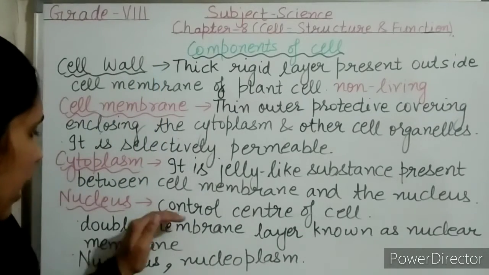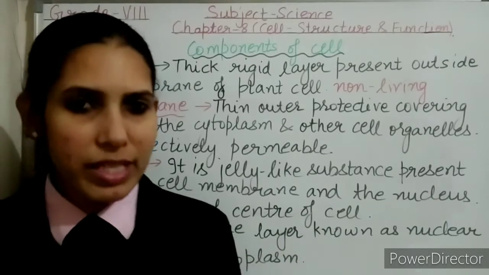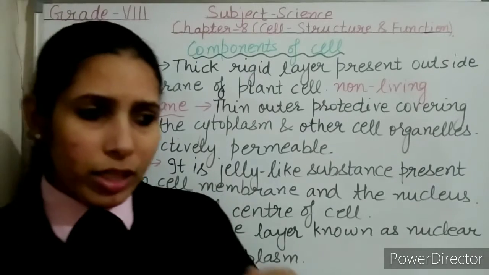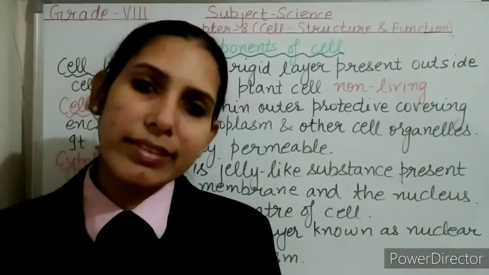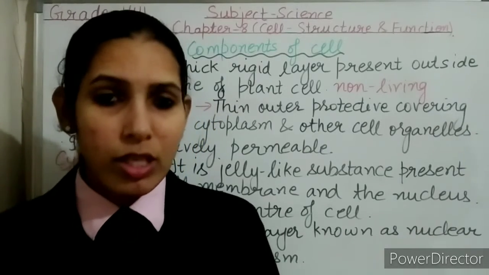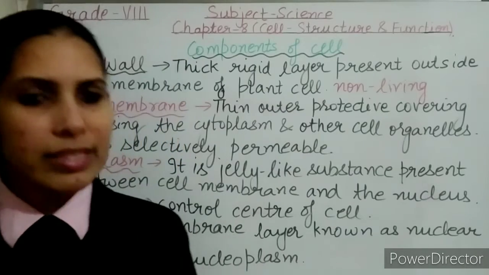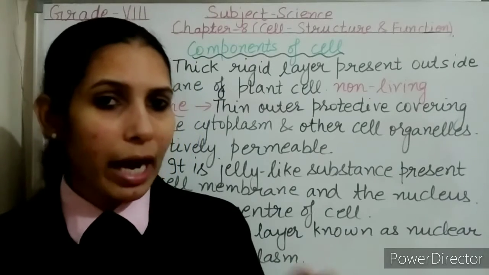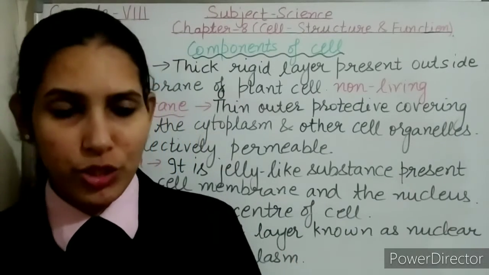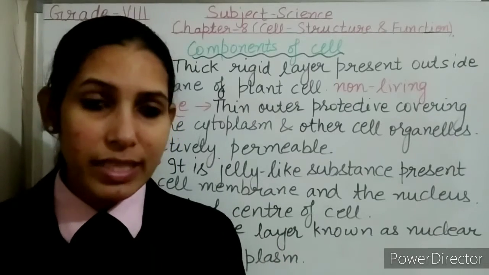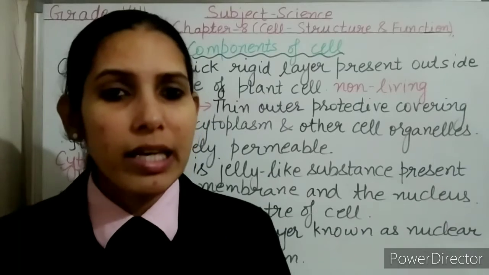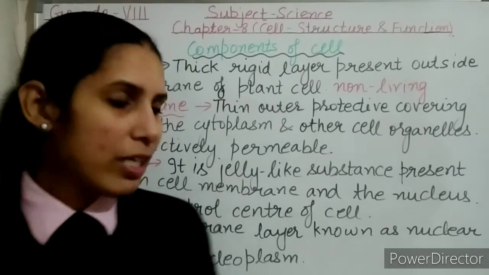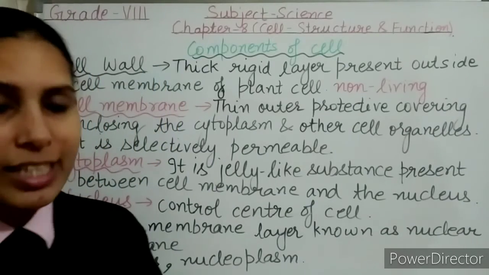Now, as I told, it is considered the control center of the cell. Why is it called so? Because it plays an important role in cell division. We know that new cells form from pre-existing cells by the process of cell division. The chromosomes are found inside the nucleus, and they play an important role during cell division. The chromosomes carry genes, and these genes carry the hereditary information. They are responsible for the transfer of characteristics from the parents to the offspring. So that's why the nucleus is known as the control center of the cell.